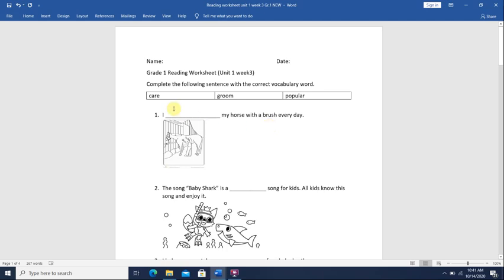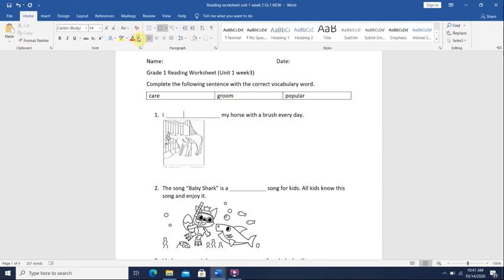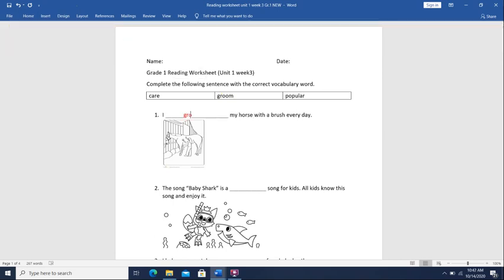We're cleaning it. So which word means that we use to brush an animal, a horse? Care or groom or popular? If you remember, it would be the word groom. Groom, again, means to wash an animal, to give it a bath, or to brush its hair.